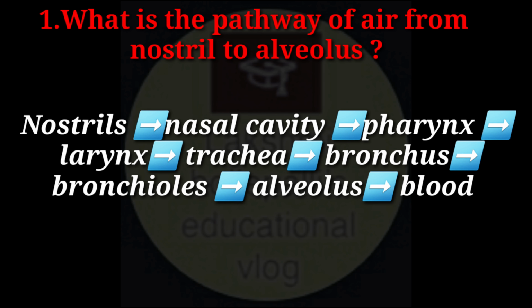What is the pathway of air from nostril to alveolus? Answer. Nostrils, nasal cavity, pharynx, larynx, trachea, bronchus, bronchioles, alveolus, blood.